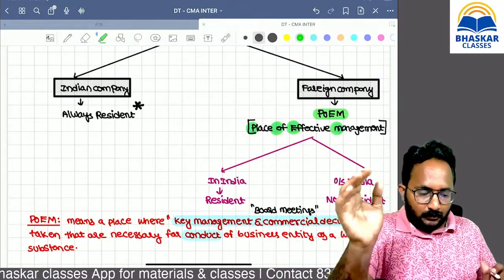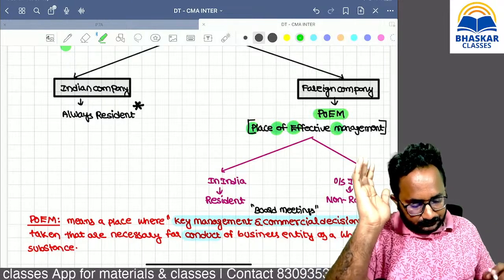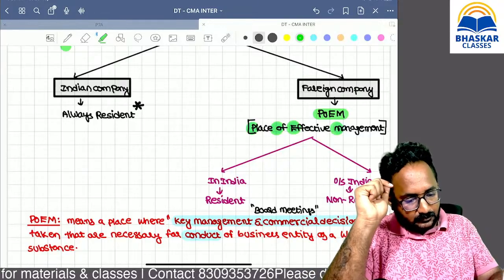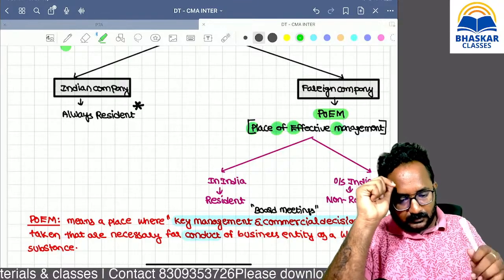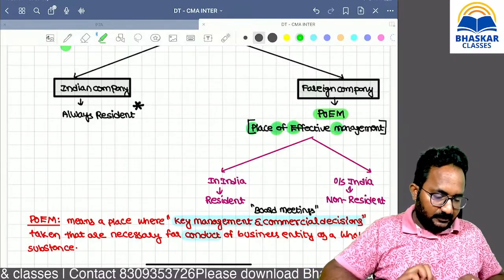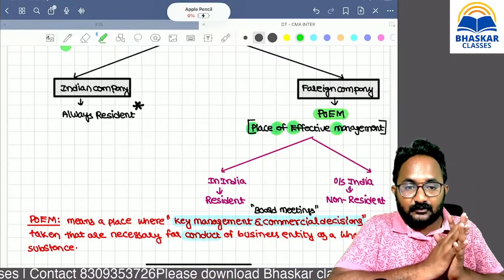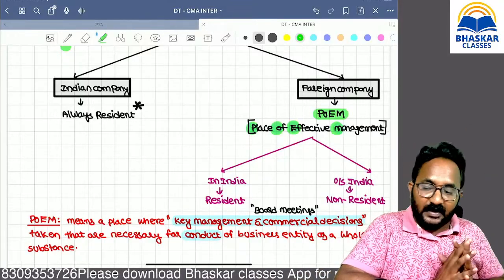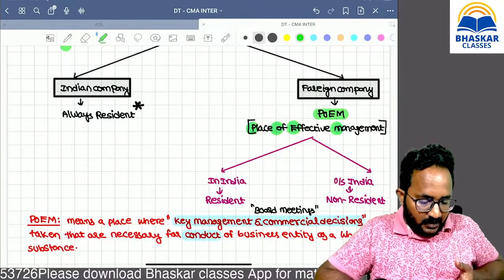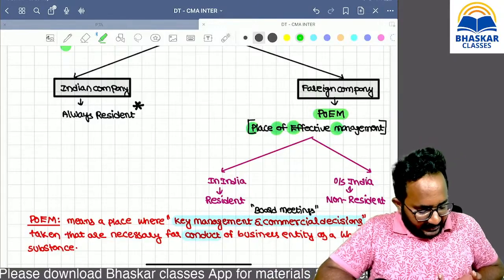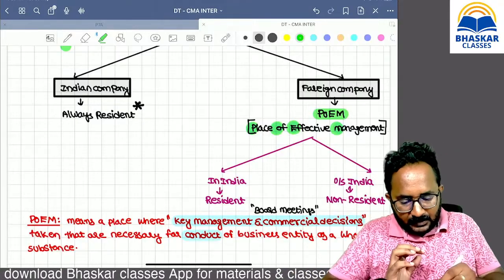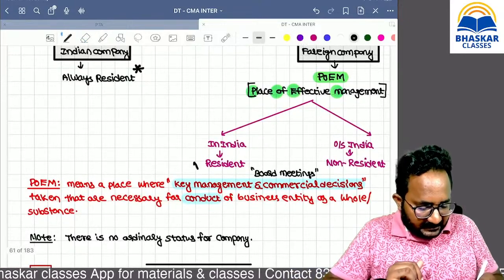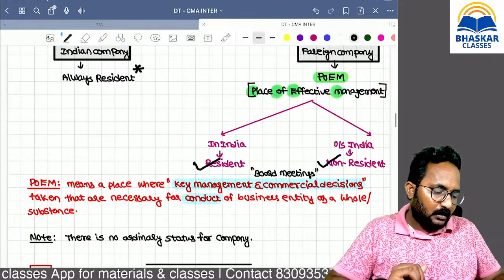Remember, if the place of effective management is in India, then the answer is resident. If the place of effective management is outside India, then the answer is non-resident. So we have to identify what that place of effective management is. If it is in India, resident; if it is outside India, non-resident.